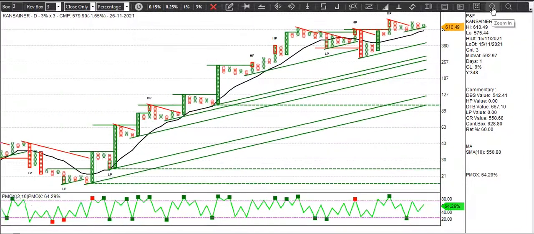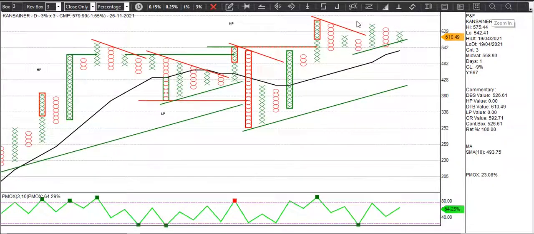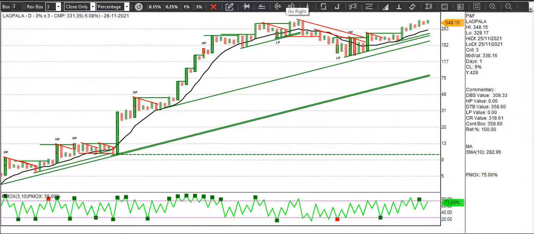Kansai Nerolac is another stock which is in a triangle right now, and the double top buy is at 667, and the stop loss would be 542. So we have to wait for that price to trigger.